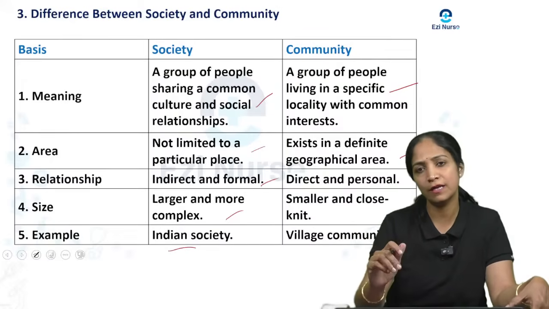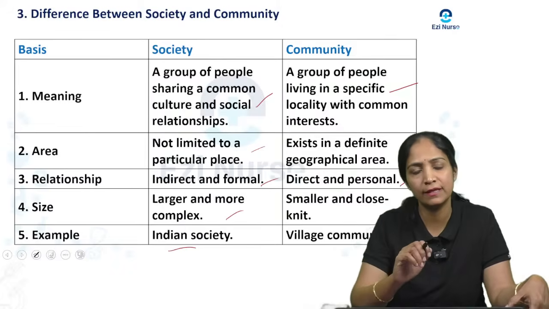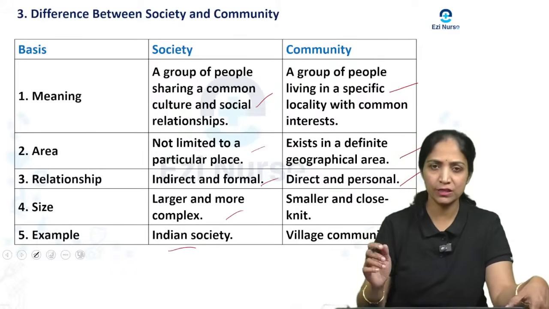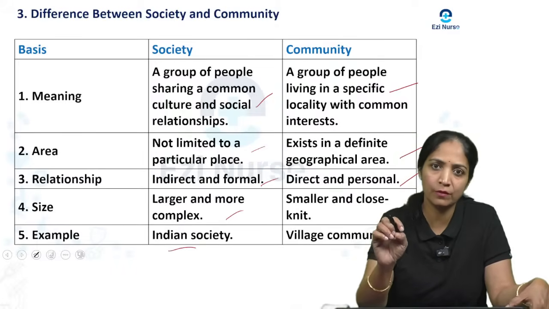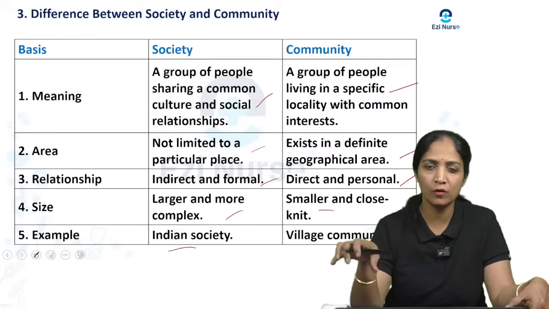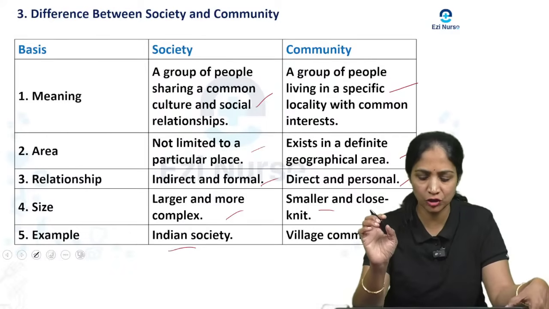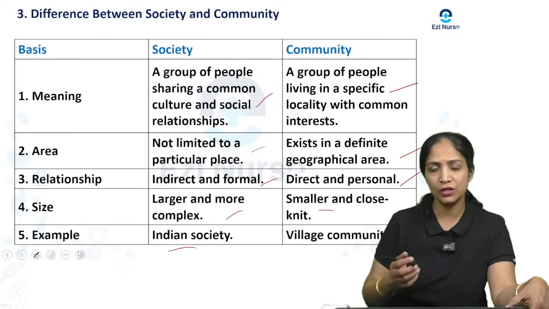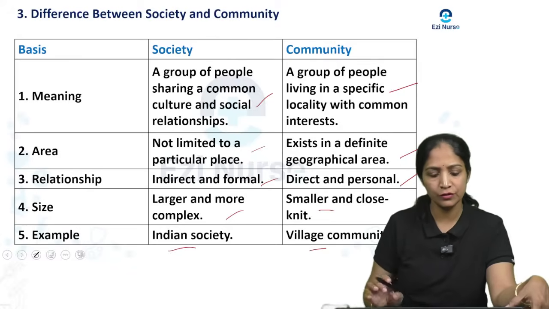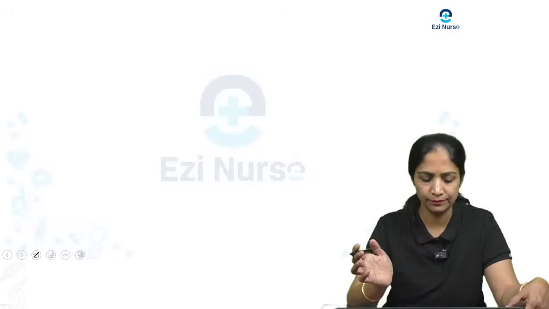The relationship they maintain is direct and personal, among the people living in that particular community. The size of a community is usually smaller and close-knit. The example we give for community is a village community. So this is the difference you are going to write between society and community.